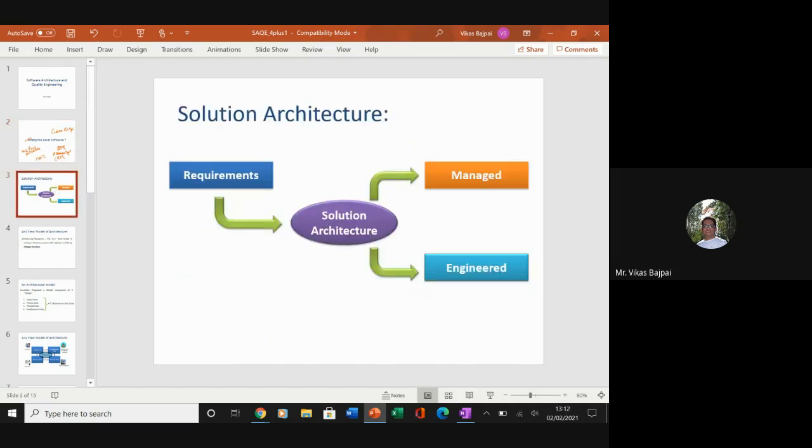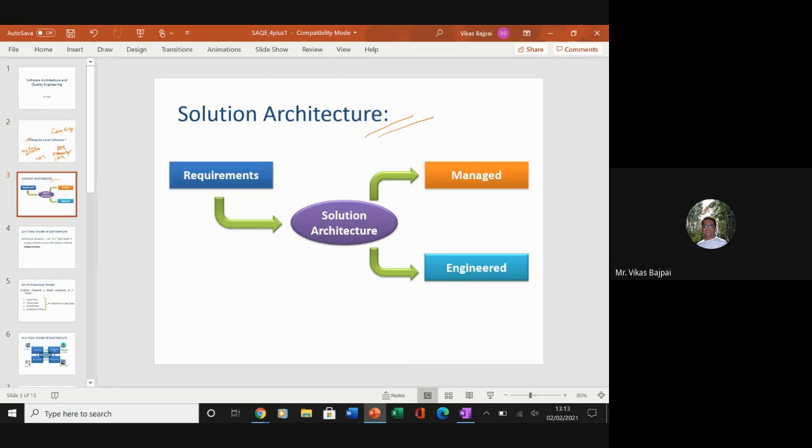Yeah, so okay, this is another variant, which is your solution architecture. Because this is something which is broadly used in the IT industry, I thought I should also introduce you to this very small topic.